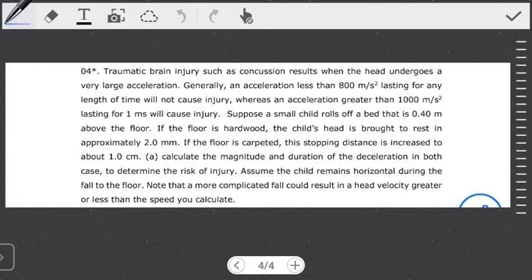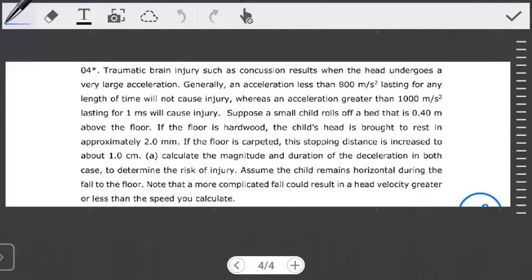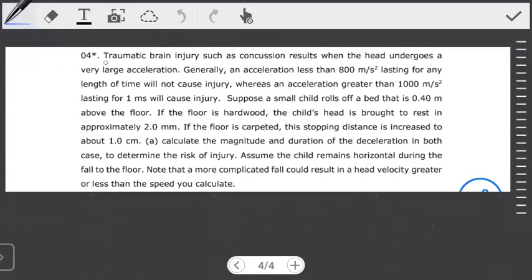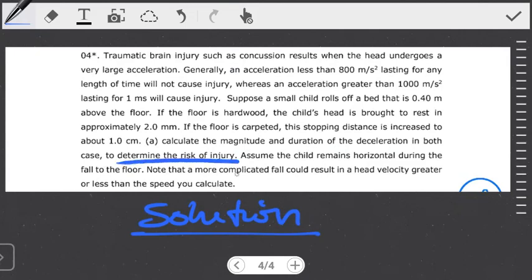Now the next part is to look at what we can use to actually work this question out. What is the question giving us? The first part is just information to us, but there is something very important that is given, the condition. The key question here is we have to determine first the magnitude and duration of the deceleration in both cases. And then after that, we are supposed to use that to determine the risk of injury. So when do we expect an injury to occur? Well, there are conditions which have been given to us.